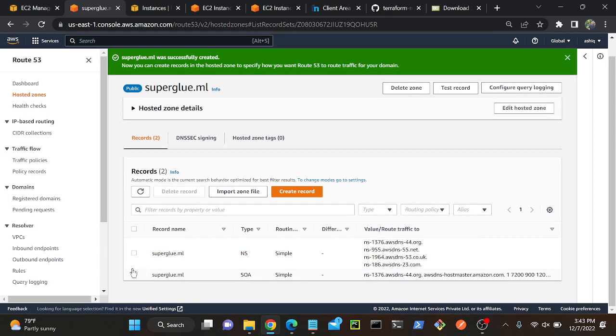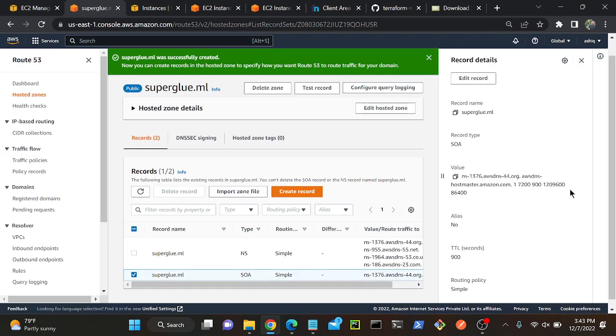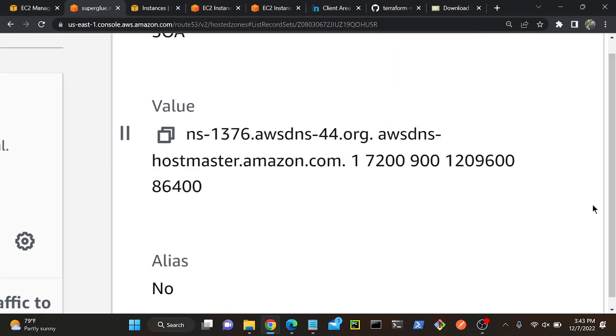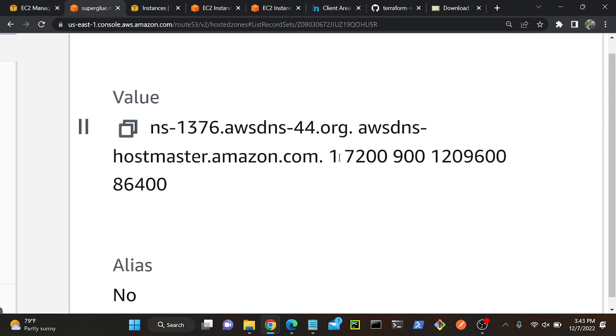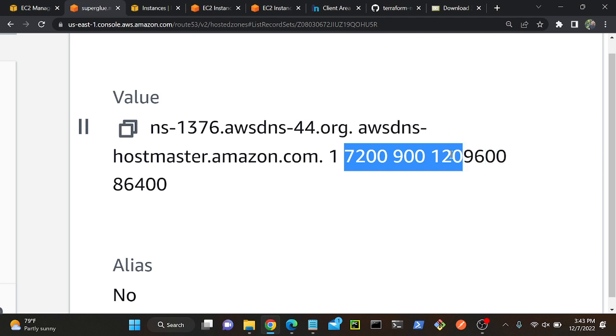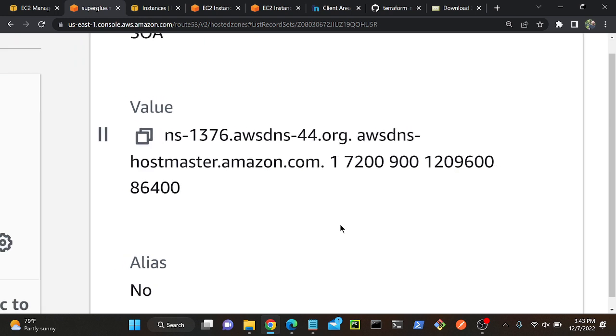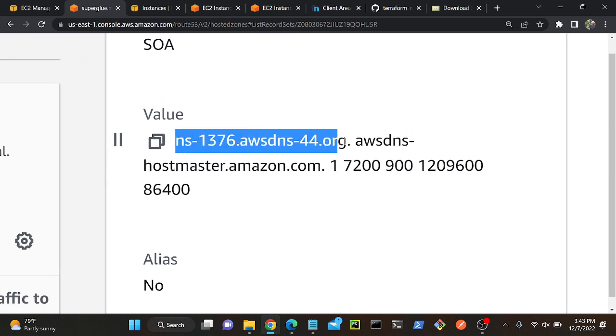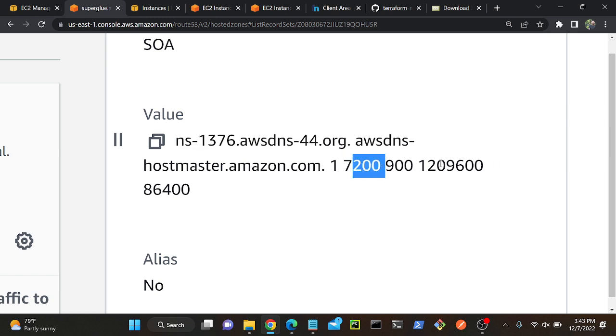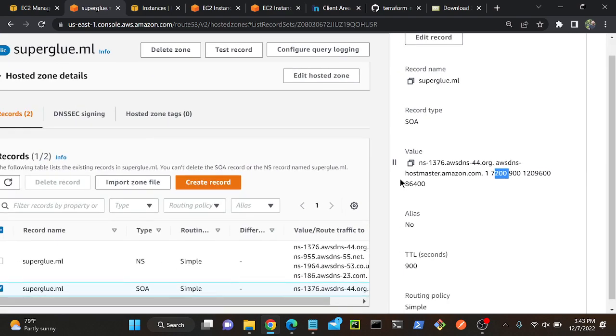Then we have the serial number. So this one is our primary DNS name, this is our mail address, and this is our serial number. I do not remember all of these names, so just keep them in mind.